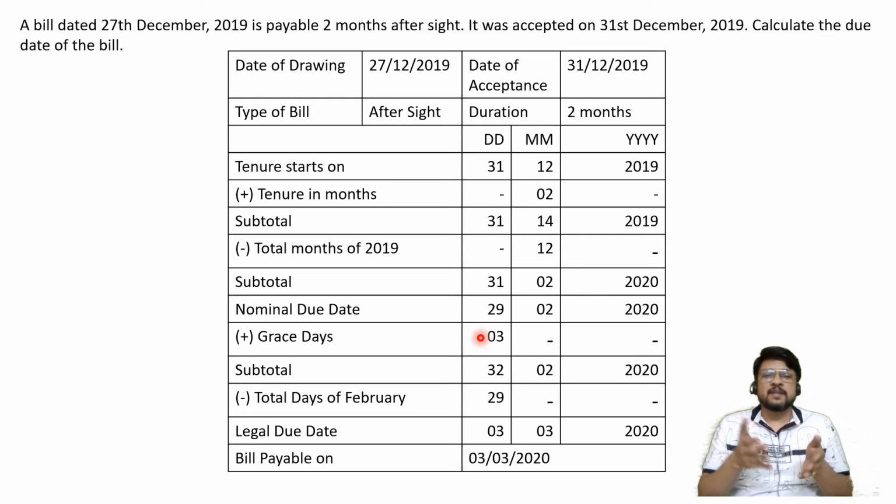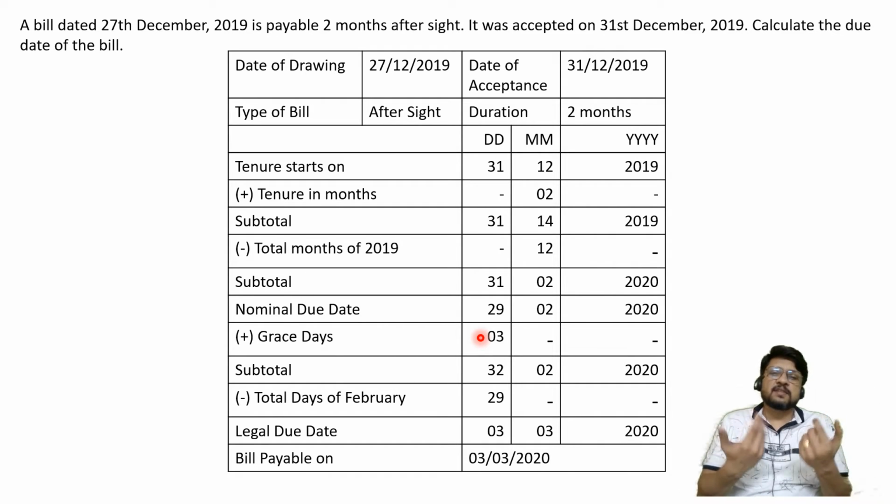Now some students may say, sir, it's a very lengthy calculation. We can have a very simple calculation. 27 December to be ignored because it is bill after sight. 31st December to be considered because it is bill after sight. So 31st December plus 2 months. So 31st December to 31st Jan. 31st Jan to 29 February. 29 February plus 3 days. That means 3rd of March.